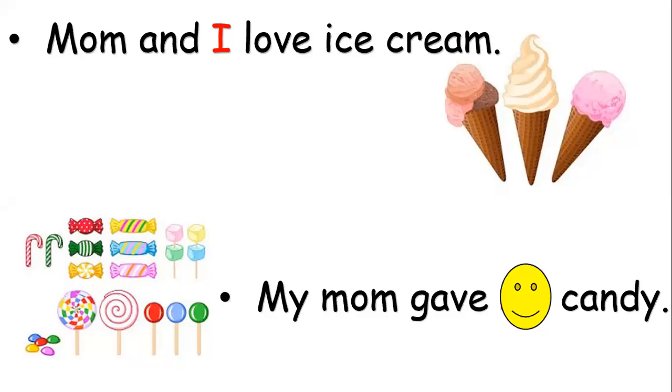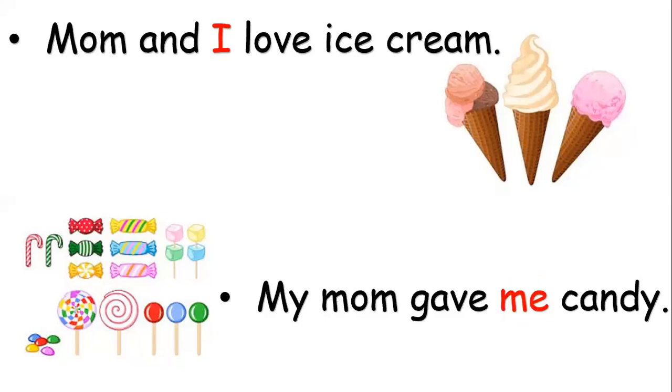The second one: My mom gave ___ candy. Here we have gave, so this is the verb, and it comes after the verb, not as a subject. So it will be me.